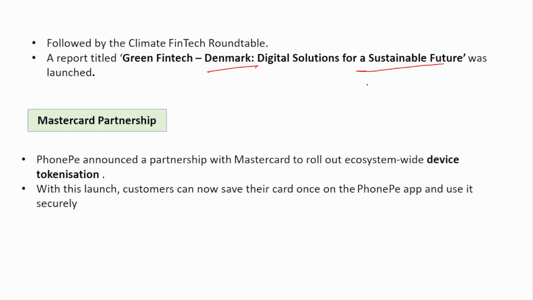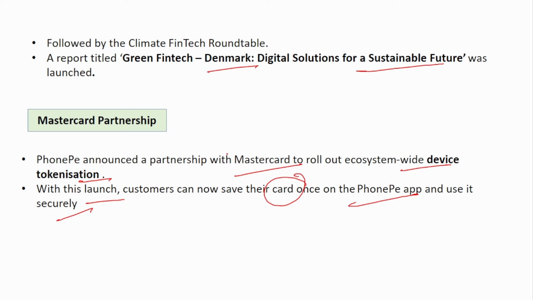Next is MasterCard partnership. PhonePe announced a partnership with MasterCard to roll out ecosystem-wide device tokenization. With this launch, customers can now save their card once on the PhonePe app and use it securely. You would have heard about tokenization, right? Saving the card numbers is not safe, it is very risky, in PhonePe or any other payment platform.